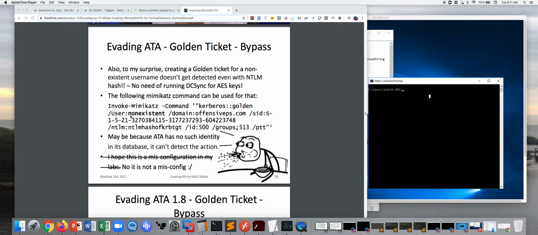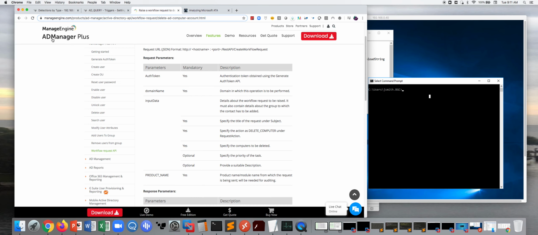So here what we're looking at is an integration with a product called ManageEngine. They have a product called AD Manager Plus, and what this does is it puts an API on top of your Active Directory, and you can do a number of cool things like creating a user, creating an OU, but you can also reset a password, right? So if you see a user account that's running amok, you can change their password on them, and then send the user an email saying, hey, we noticed your account doing this, we've changed your password, or you can even disable a user account. But more importantly, you can interact with Active Directory from your NDR product.